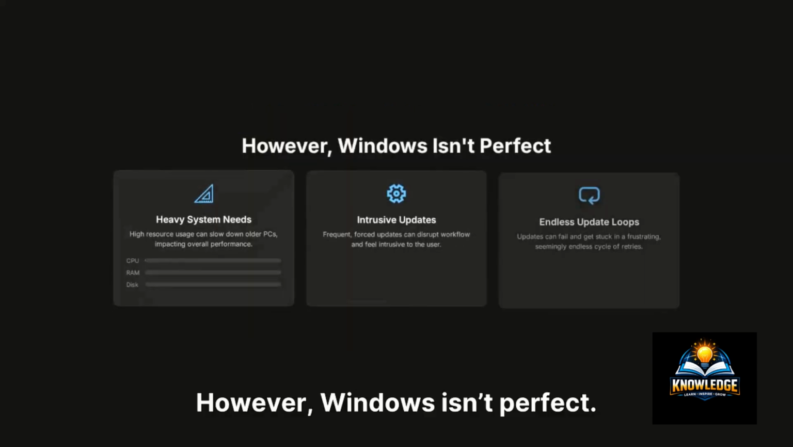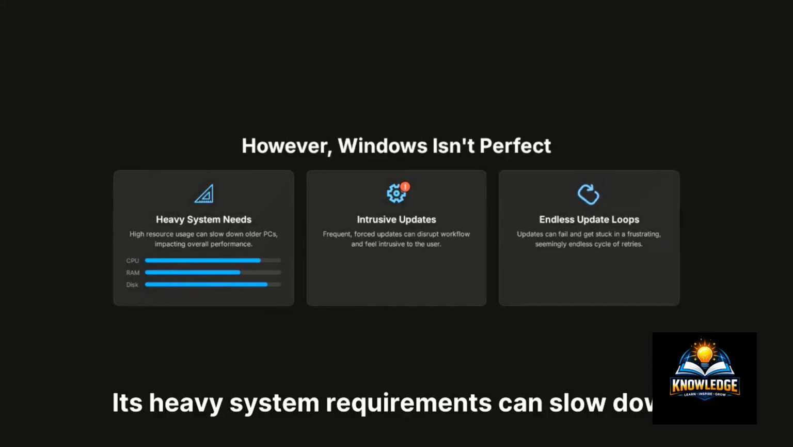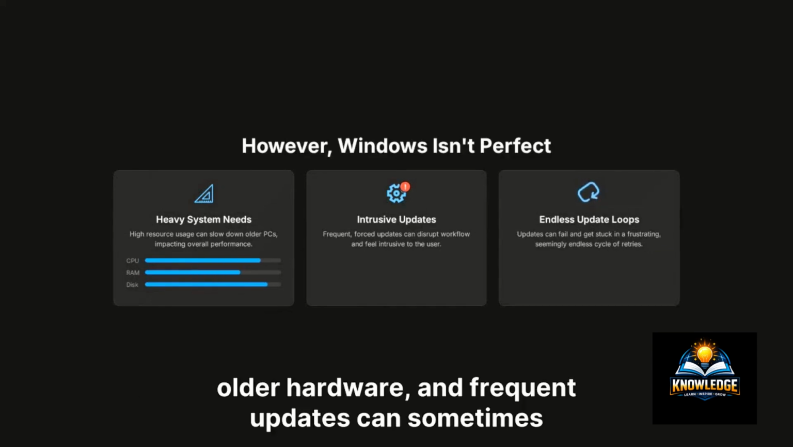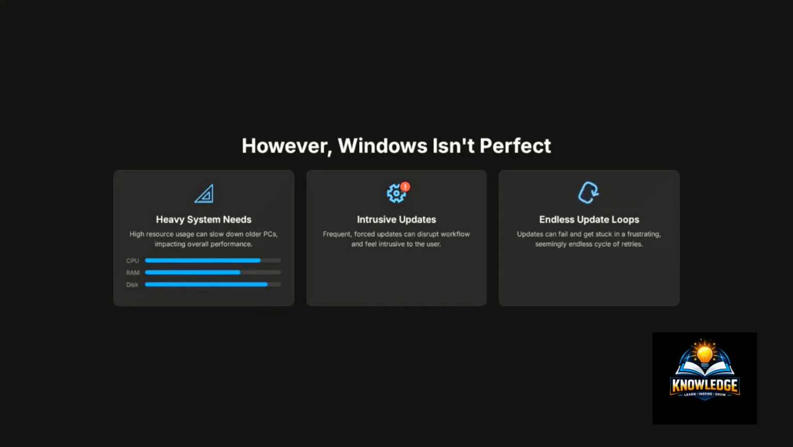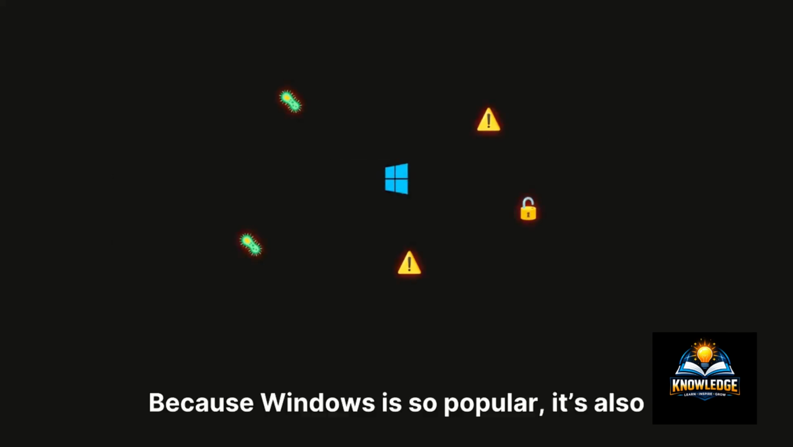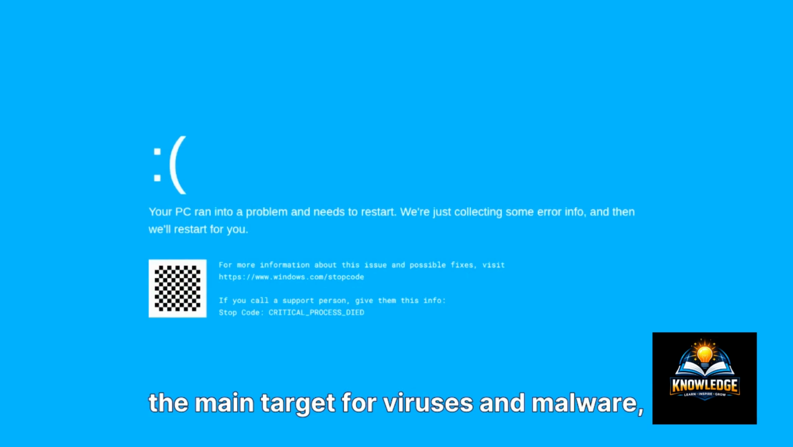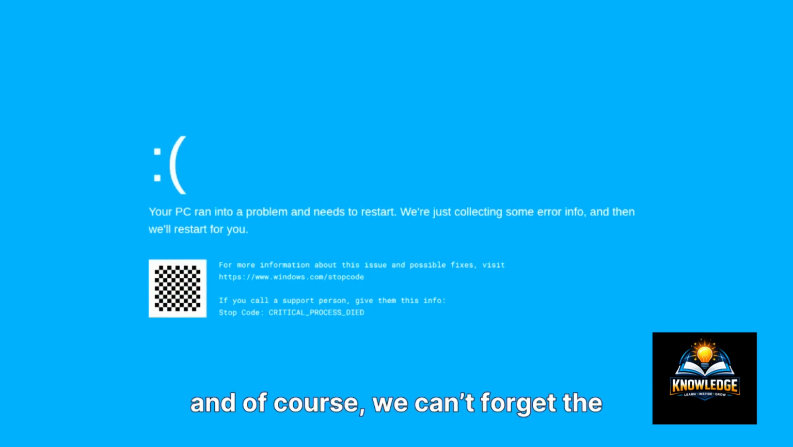However, Windows isn't perfect. Its heavy system requirements can slow down older hardware, and frequent updates can sometimes feel intrusive, occasionally even causing endless update loops. Because Windows is so popular, it's also the main target for viruses and malware. And of course, we can't forget the infamous blue screen of death.